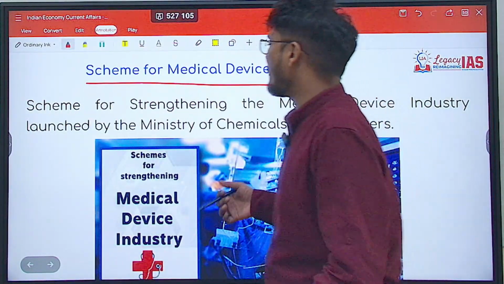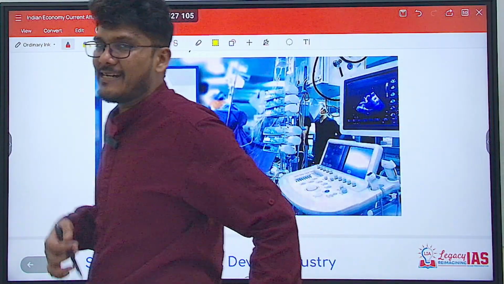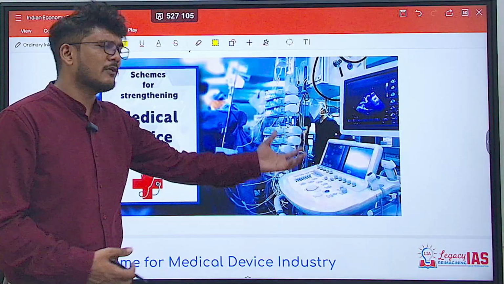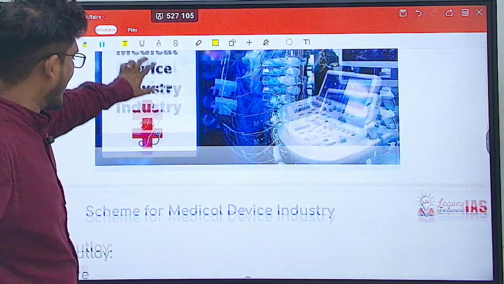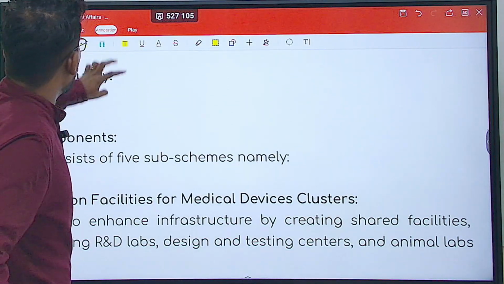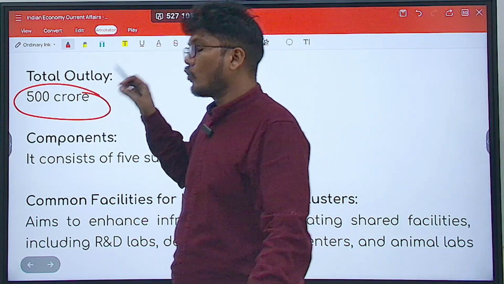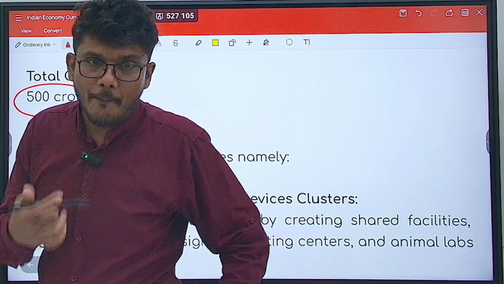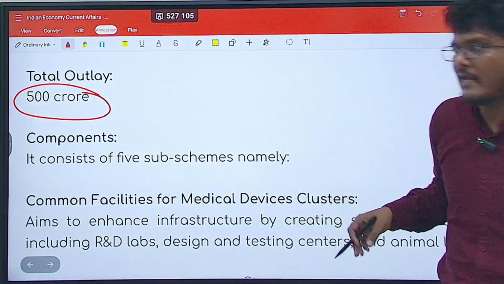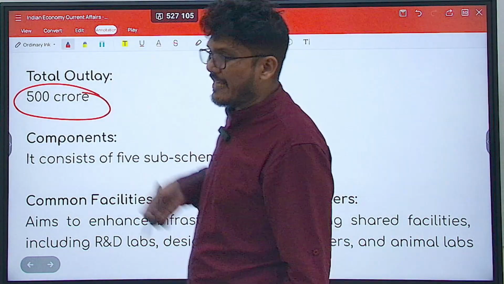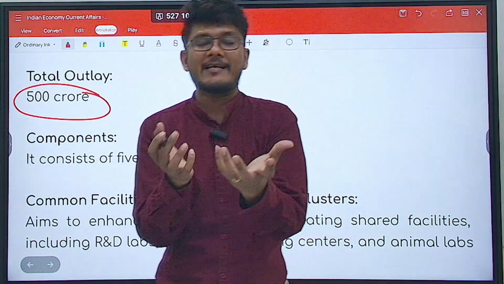So, various schemes for medical device industry have been released. As I told you, medical devices like stents, not just stents, various machines, echocardiograph, this, that, various schemes for that have come up. So, what is the total outlay? You don't have to remember the exact figure, but at least know a roundabout, so that in options where it is extravagantly high or low, you should know that that is incorrect. As such, UPSC may not ask you the exact outlay, but UPSC can ask you a question in which a rough estimate needs to be there.